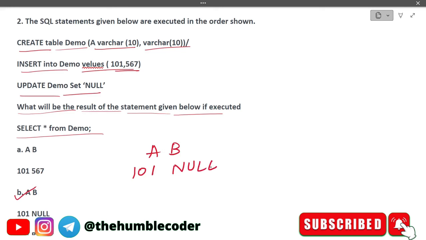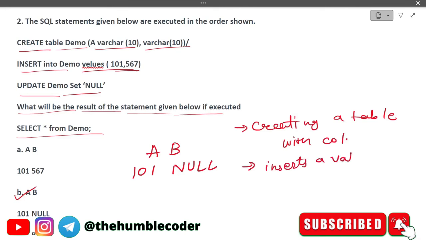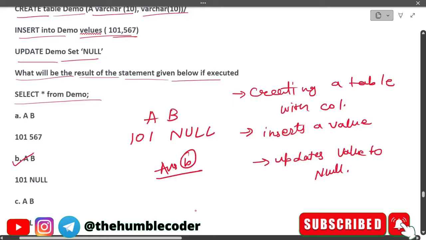Because as I mentioned, what is happening is the SQL statement is first creating a table with columns, then inserts the value in that, and then updates the value to null. So hope you found the answer. The correct answer for this question is option number B. Okay, moving on to the next question.